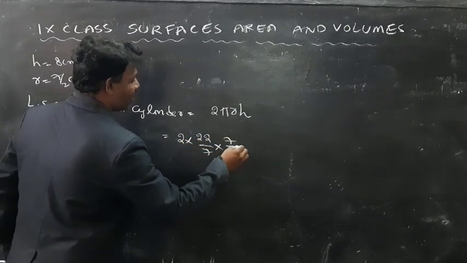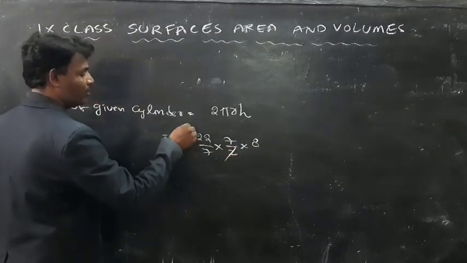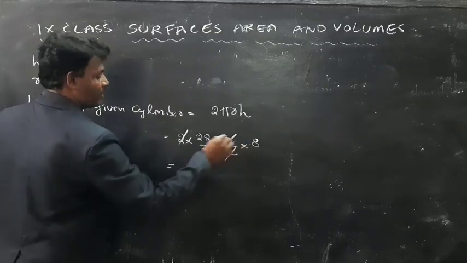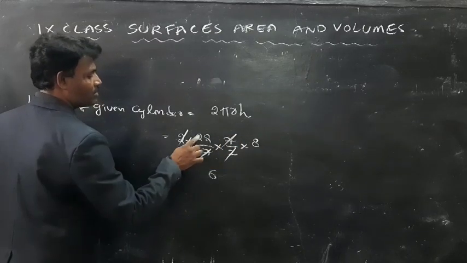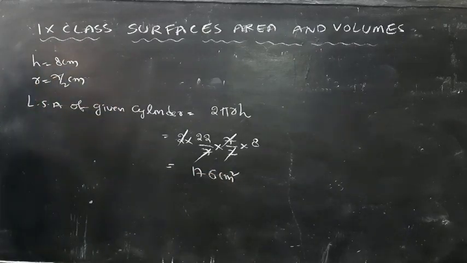What is the radius value? 7 by 2 and height is 8. 2 and 2 get cancelled. 7 and 7 get cancelled. 8 twos are 16, 8 twos are 16 plus 1, 17. So what is the LSA of the given cylinder? 176 centimeter square.